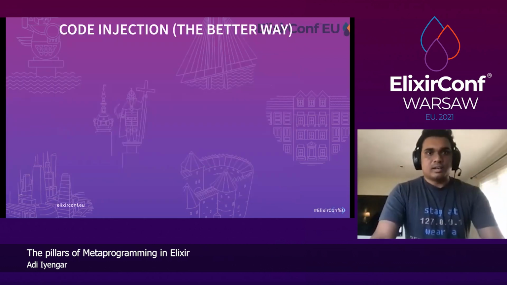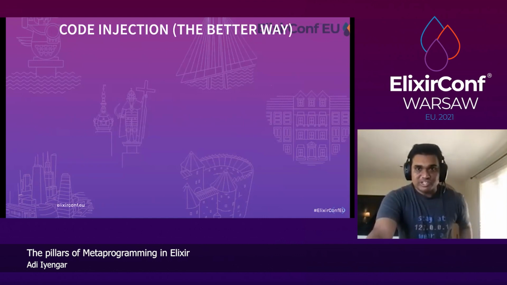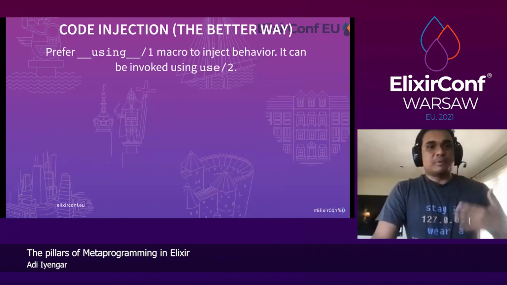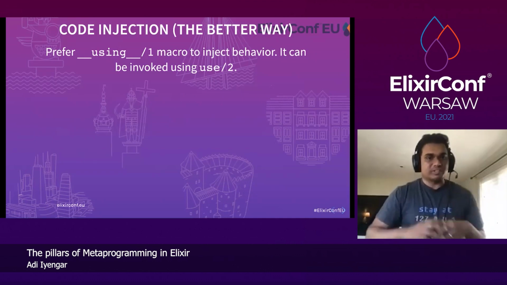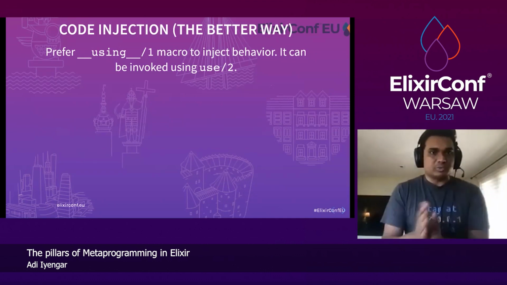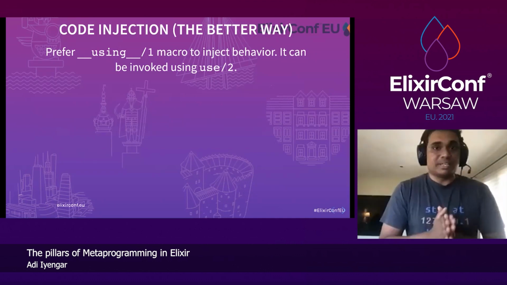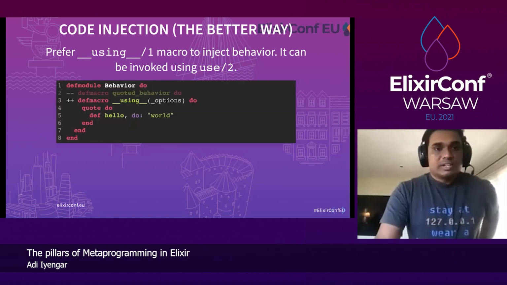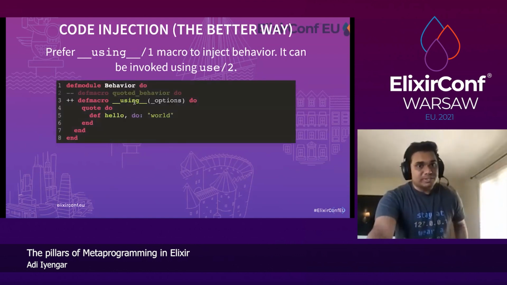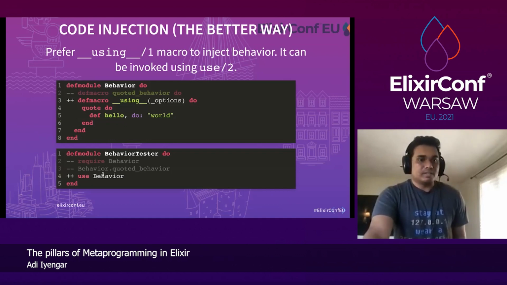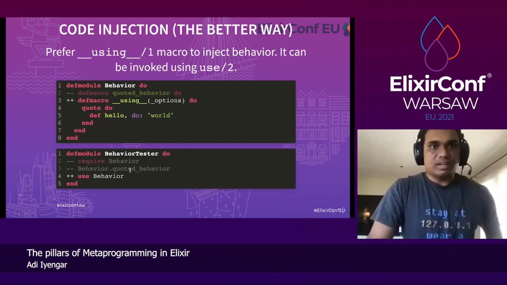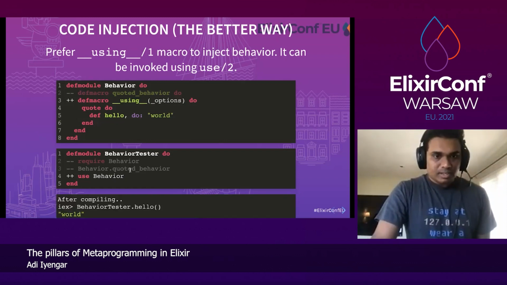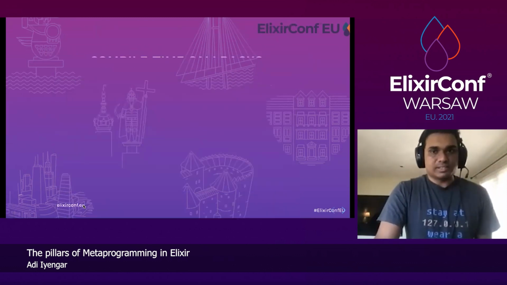Okay. All right, so code injection the better way. Elixir prefers we use the __using__ macro over just any macro, because it can be invoked using the use keyword. So if you replace quoted behavior with the using macro, you can just call use behavior instead of requiring and calling the macro explicitly. Again, you get the same result.